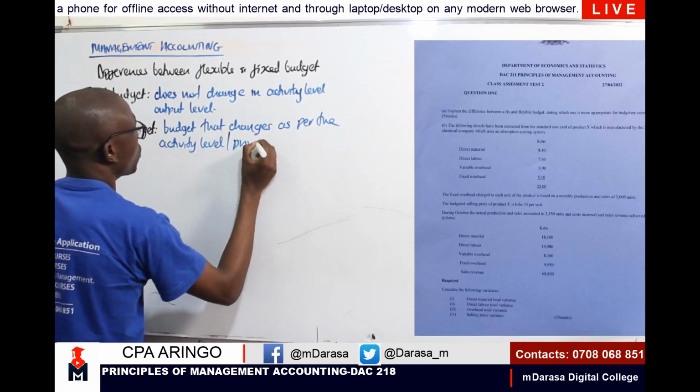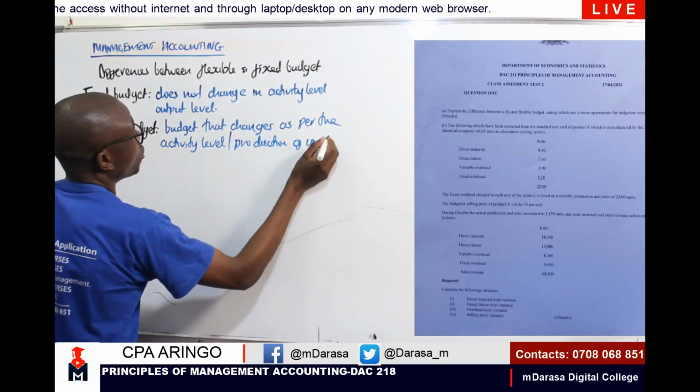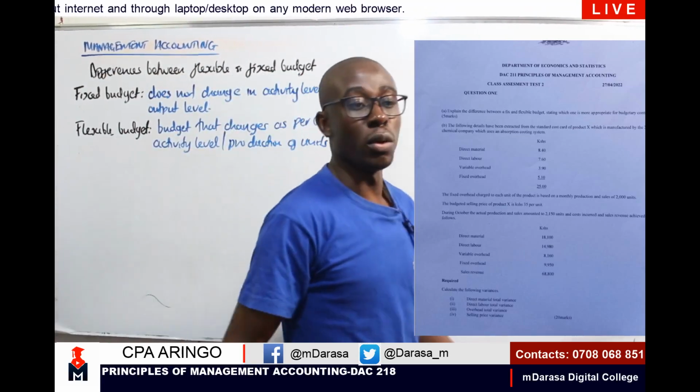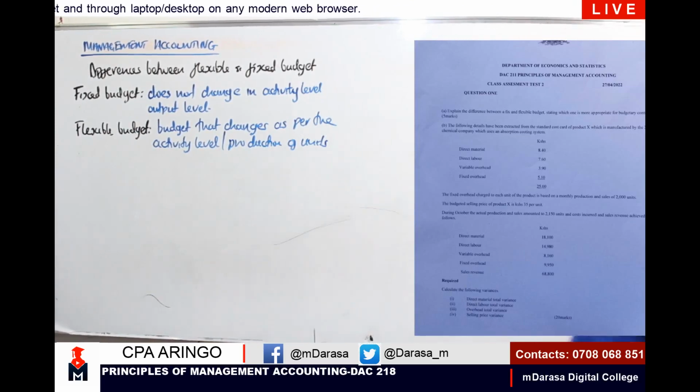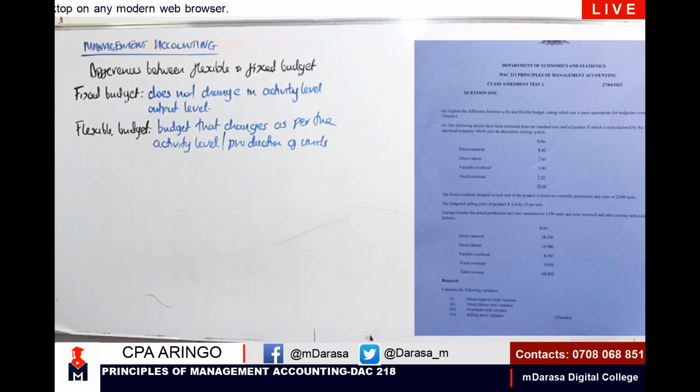So a fixed budget will not change, whereas a flexible budget normally tends to change. And that's the main difference between these two forms of budgets.